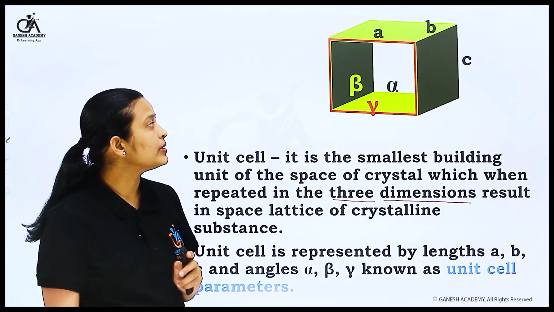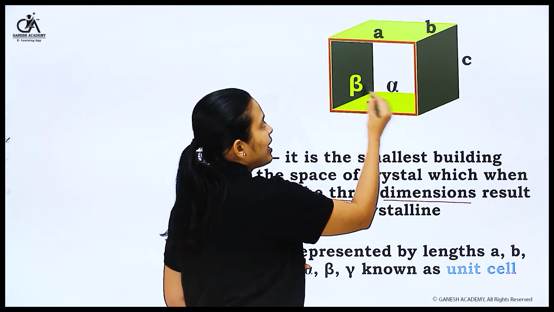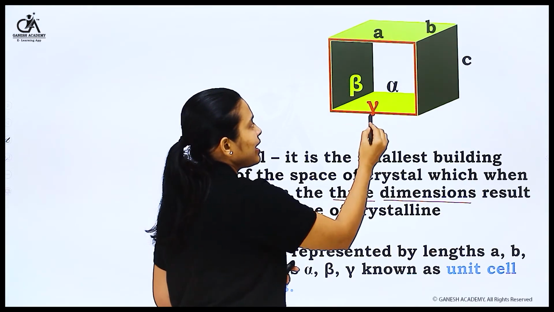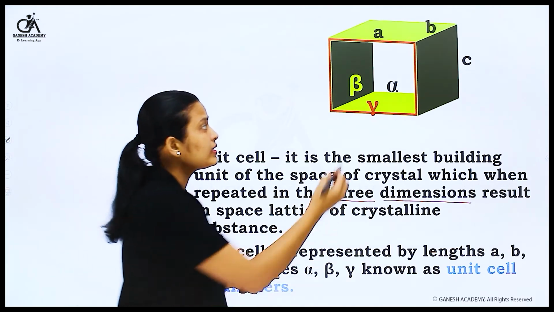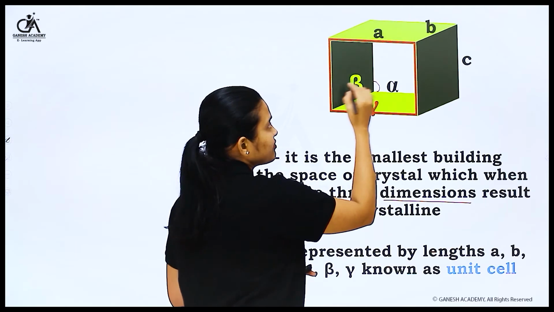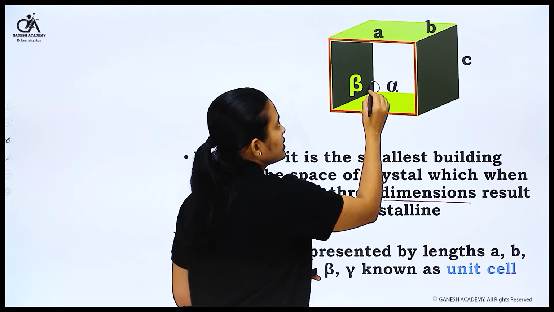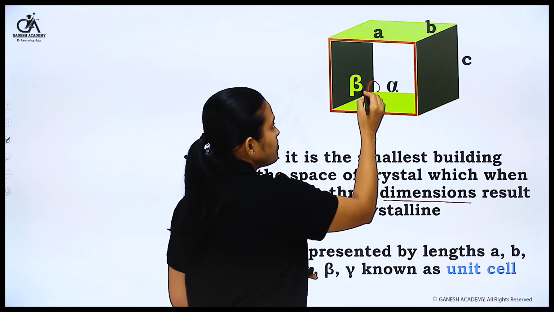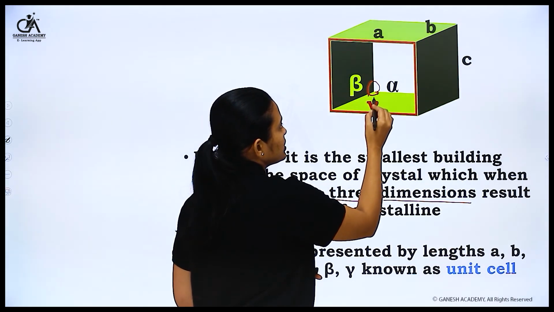Another parameter is the angle. This one is the alpha angle, this one is the beta angle, and the third one is the gamma angle. Here you can see the formation of one angle, which is alpha, another angle formed here, and the third angle, this one is gamma.